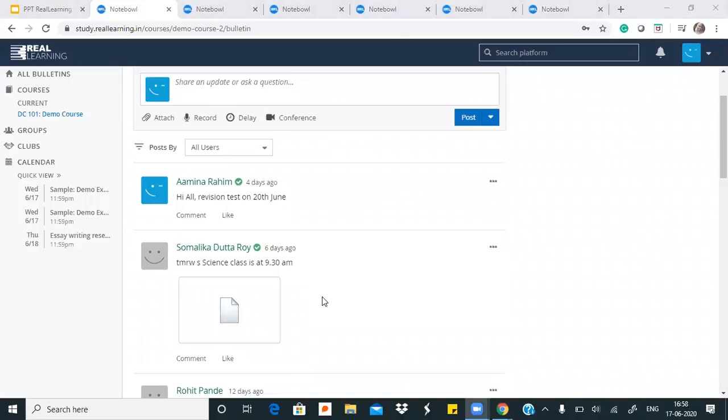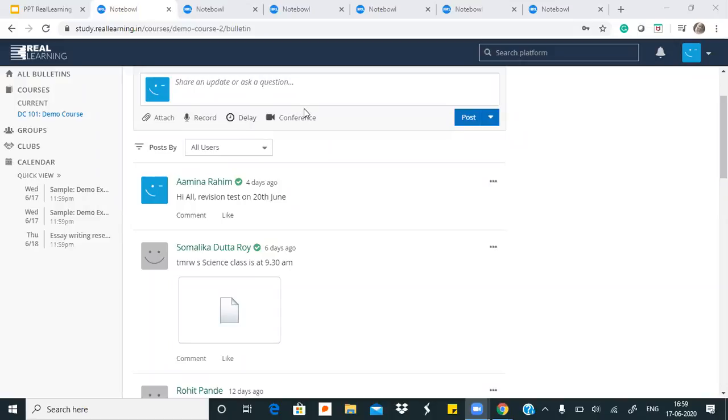If teachers and students want to talk to each other by recording audio, they can do that from here too. Teachers are the ones who can decide if a post that I wanted to do on my bulletin will be delayed, meaning I will post it today, but it will only be shown to students tomorrow. Then I can do that also.